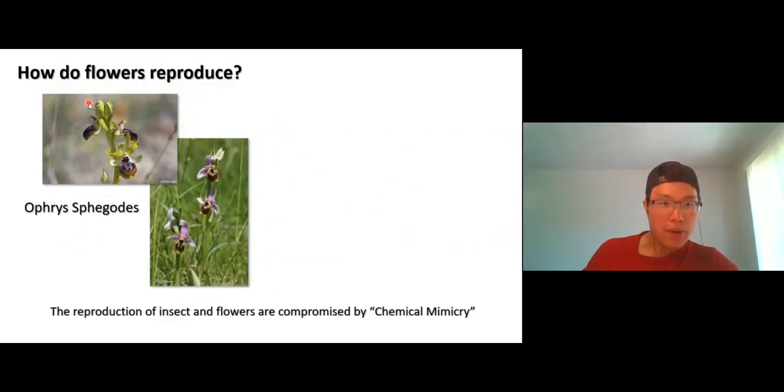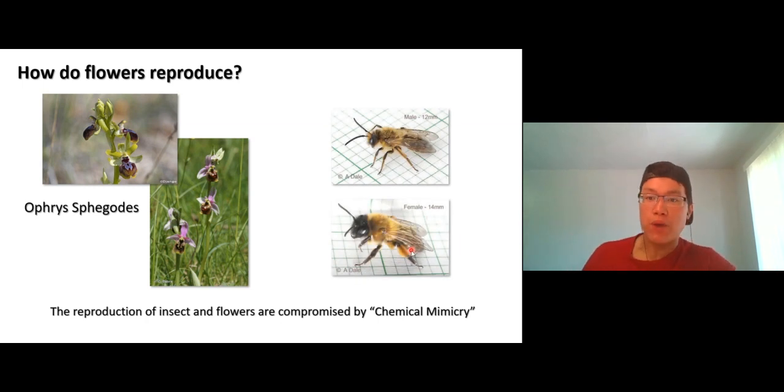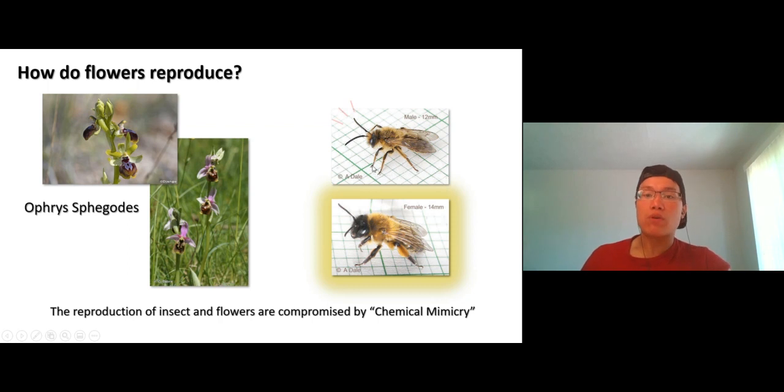So this one is a type of flower. I think it's an orchid, and this type of flower uses chemical mimicry, which means they can mimic the pheromone of certain bugs. For example, let's say we have bees, a male and female, right? And of course, they also use pheromone, which is an alkane, for reproduction. Like the female comes in, lets out the pheromone, and the male bee recognizes it, and they go do some activities.